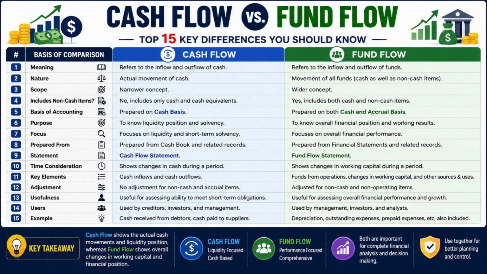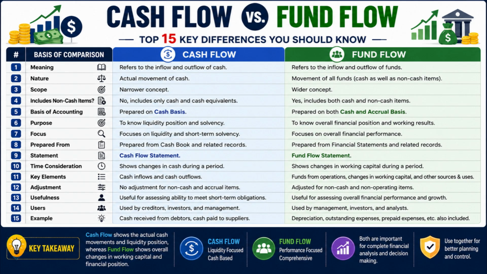Number 7. Cash flow mainly focuses on short-term liquidity, whereas fund flow focuses on long-term financial performance and working capital. Number 8. Cash flow is prepared from cash book records and cash transactions, whereas fund flow is prepared from financial statements and balance sheet data. Number 9. Cash flow statement shows changes in cash during a period, whereas fund flow statement shows changes in working capital during a period.